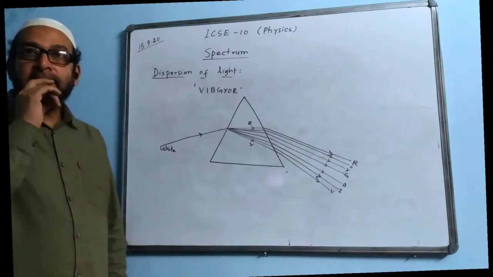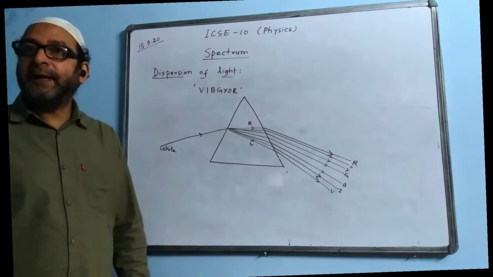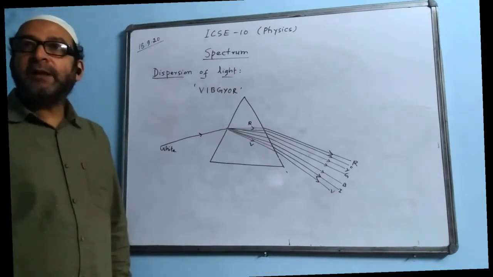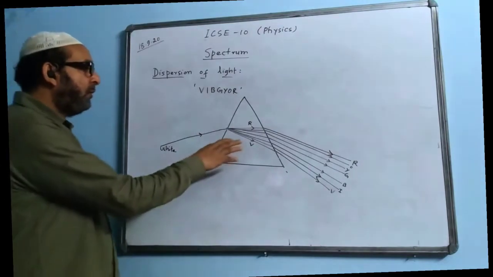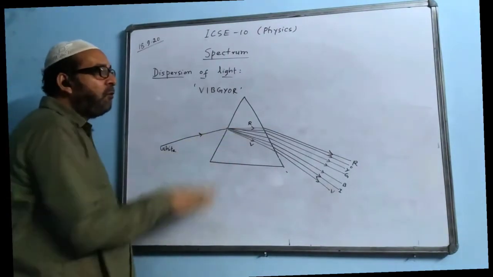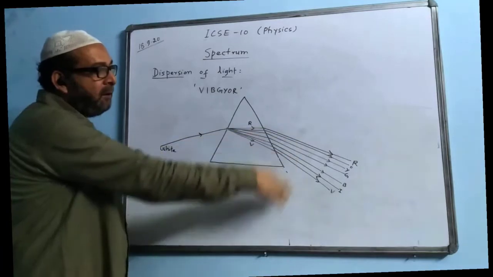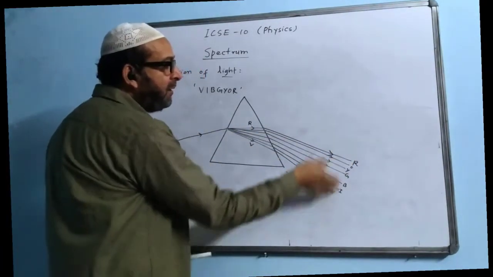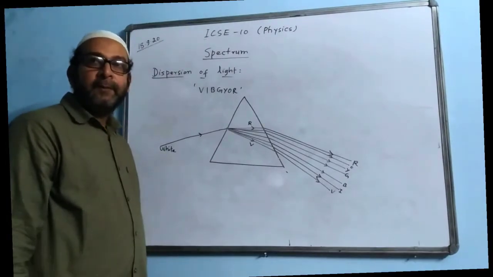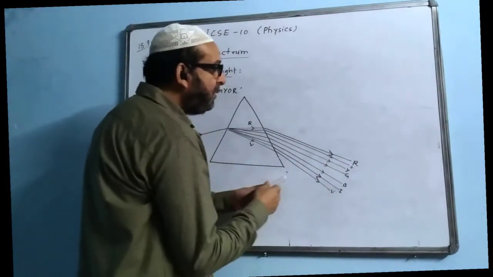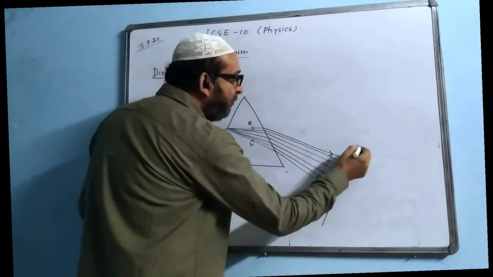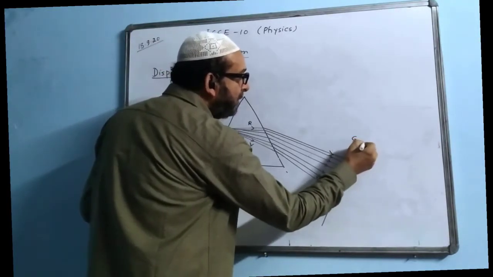The first experiment he did was the green filter experiment. In the green filter experiment, he took a prism and passed white light through it and placed a screen over here. On the screen he obtained 7 colors. Now he removes the screen and places a filter, a green filter.